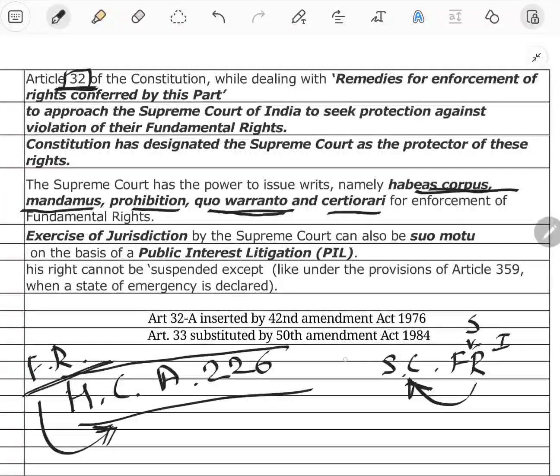But if Parliament gives the right under Article 139 to the Supreme Court, the same power as the High Court is also under the Supreme Court, for any fundamental right or other law infringed by a state, they can entertain the matter by Parliament in Article 139.